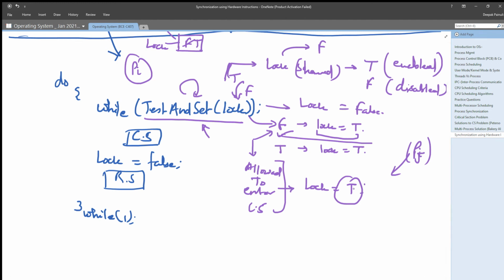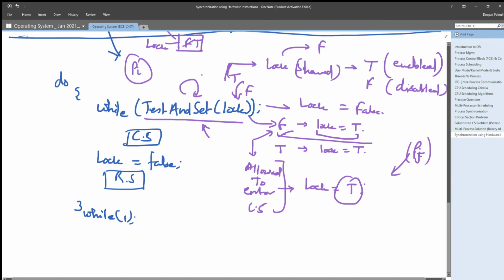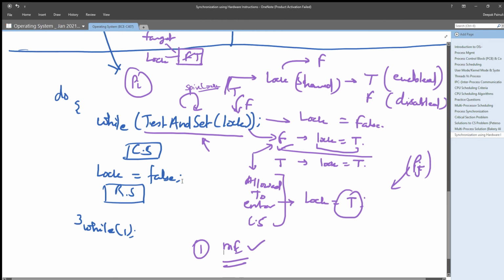And if it is getting the value of lock true, that means it will be spin locked here in the entry section, right? So that's why this test and set function can be used to provide mutual exclusion here, right? Mutual exclusion is provided by using test and set.